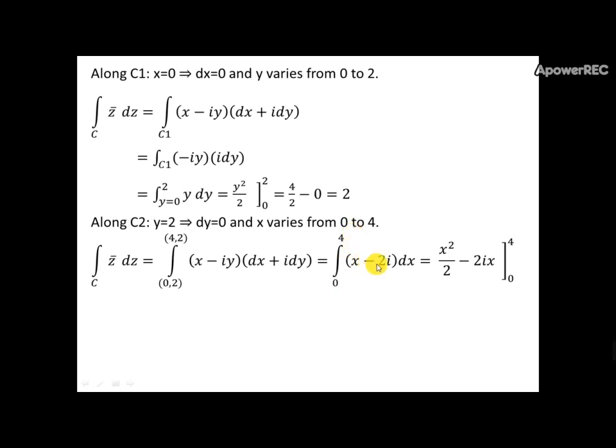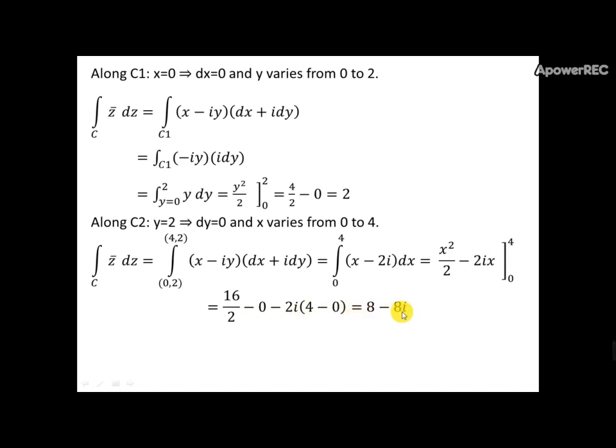That is x minus 2i into dx, because dy is 0. On integration we get x square by 2 minus 2i times x, with limits from 0 to 4. On applying the limits we get 16 by 2 minus 0 minus 2i times 4 minus 0, which is nothing but 8 minus 8i.